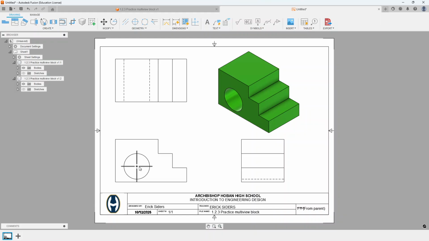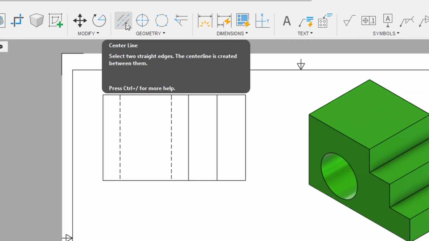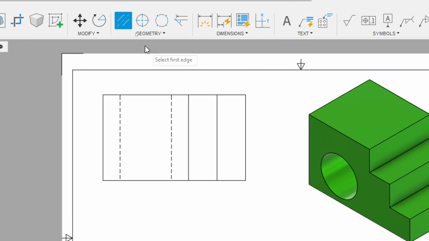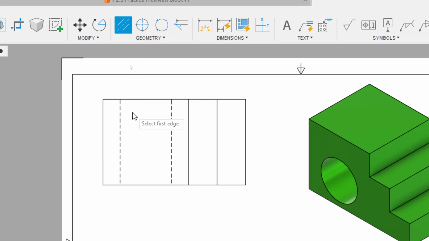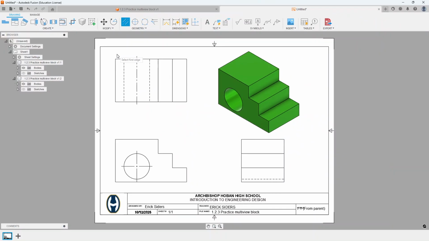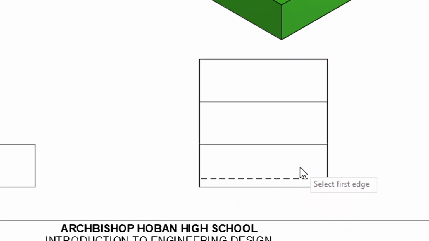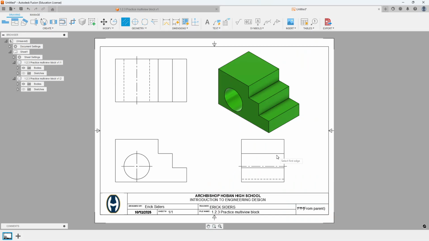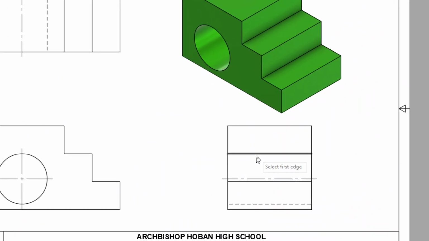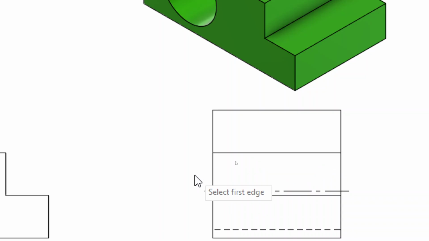So we have a center mark here on the circle, on the hole, but we don't have a center line. So up here, geometry, we're going to grab the center line tool. We have that tool selected, so now it's blue, and we're going to pick the two edges of the hole. So if we click these two hidden lines, it automatically makes a center line between those two. Then you need to do the same thing on the right view. Click the bottom hidden line, and then this line, which just happens to be in line with the top of that circle. So that's also our hidden line for the hole of this object. And it makes that center line for us.